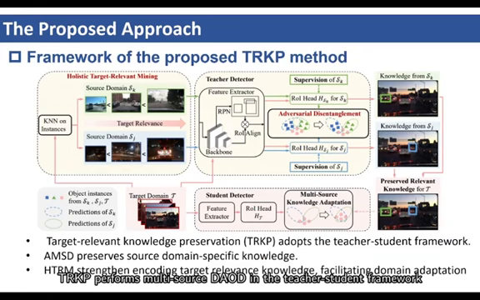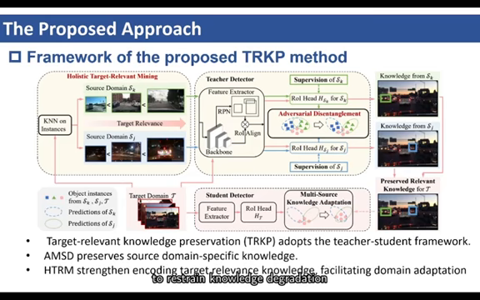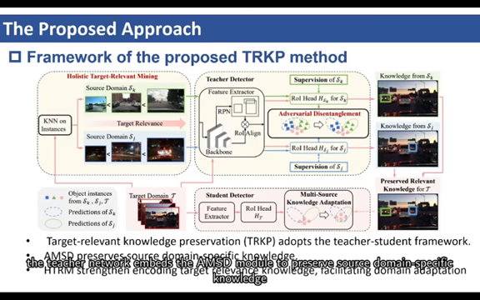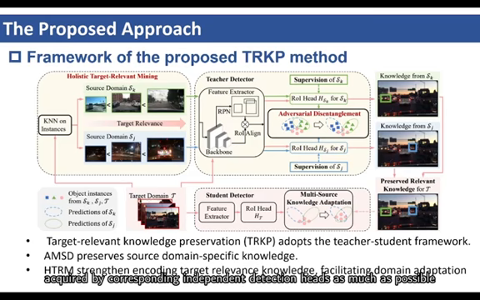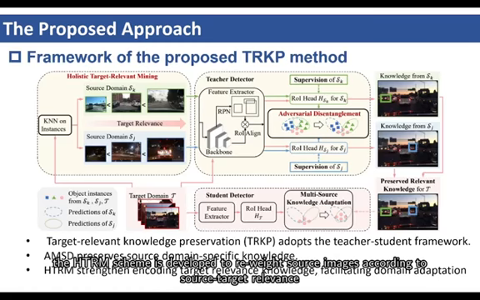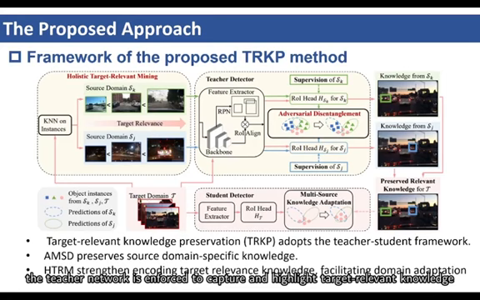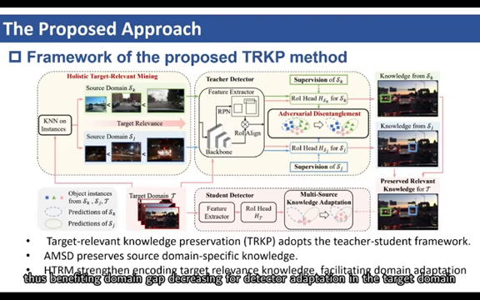As shown in this figure, TRKP performs multi-source DAOD in the teacher-student framework, where a multi-head teacher network is constructed to extract knowledge from individual labeled source domains and mentor the student network on detector building in the unlabeled target domain. To restrain knowledge degradation, the teacher network embeds the AMSD module to preserve source domain-specific knowledge acquired by corresponding independent detection heads as much as possible during cross-domain alignment. Further, the HTRM scheme is developed to reweight source images according to source target relevance. By this means, the teacher network is enforced to capture and highlight target-relevant knowledge at the global level, thus benefiting domain gap decreasing for detector adaptation in the target domain.